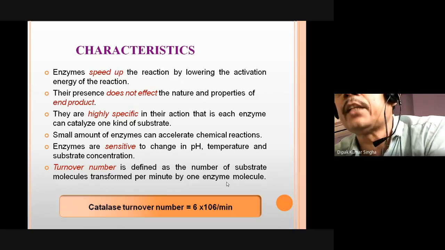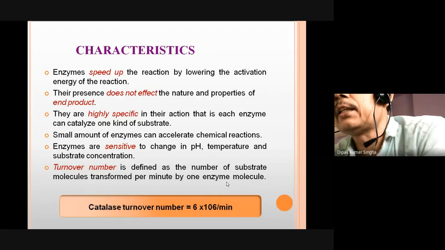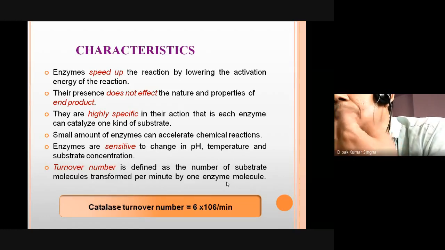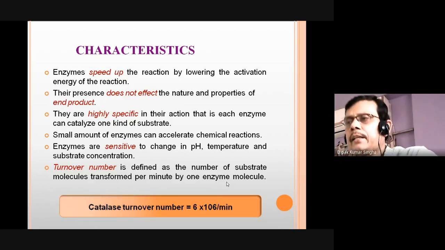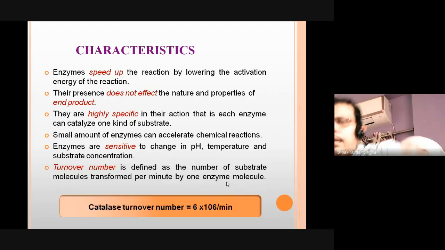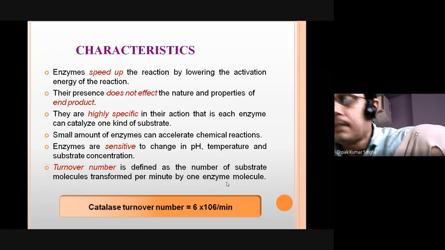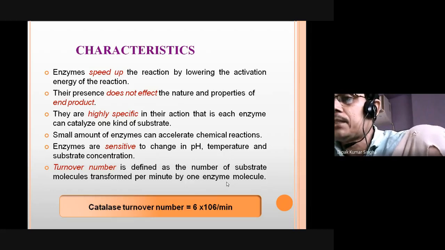It is very much pH dependent, and also temperature and light. Basically pH and temperature. That's why our body temperature is 37 degrees: for most enzymes the optimum temperature is 37 degrees centigrade, so they act well in the body. Enzymes are also pH specific: pepsin acts at acidic pH, while trypsin and erepsin act at basic pH.